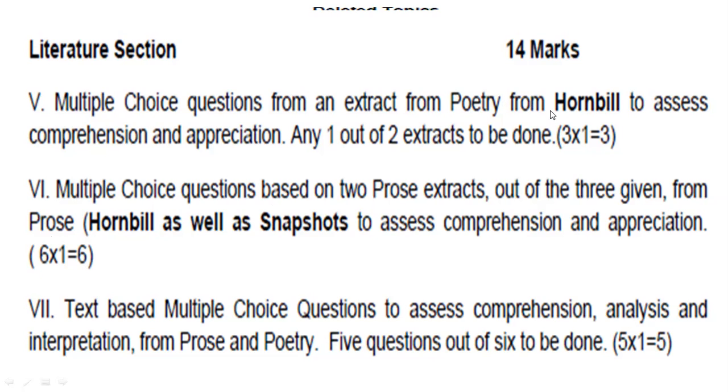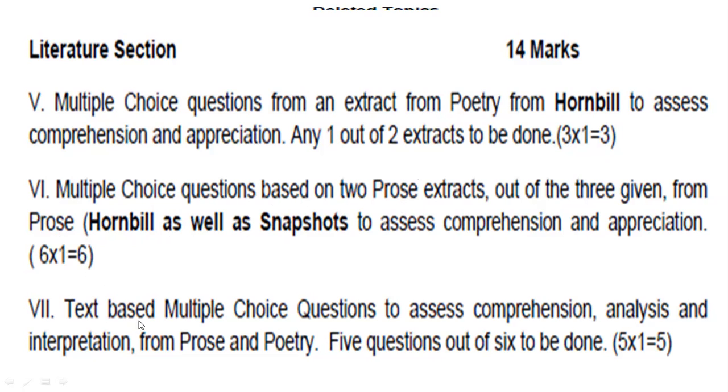It means here the prose is of 3 marks. One extract will come from the poetry section, 3 marks each. So you have to do one of that. Next, 3 extracts will be given to you from the chapters of Hornbill and Snapshots. Then out of 3 extracts, select the best 2 about which you want to give the reply, and then out of the 2, 3 marks for one, 3 marks for the second. So like this, this will be a 6 marks question, right?